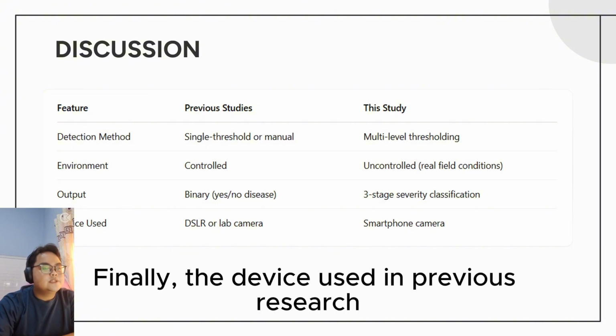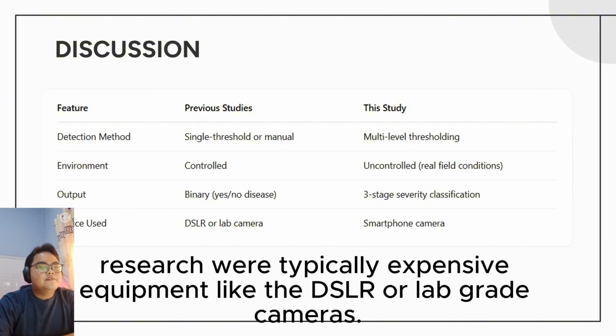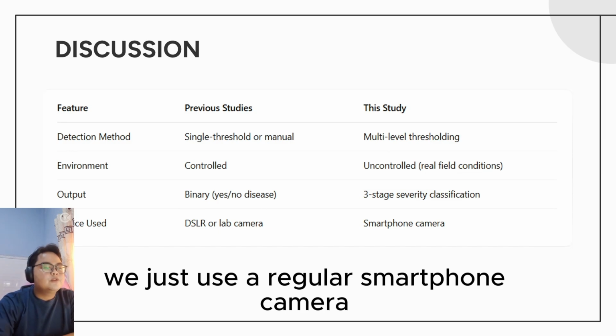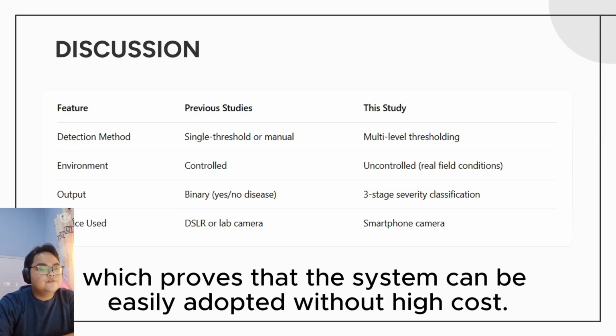Finally, the devices used in previous research were typically expensive equipment like DSLR or lab-grade cameras. In our study, we just use a regular smartphone camera, which proves that the system can be easily adapted without high cost.